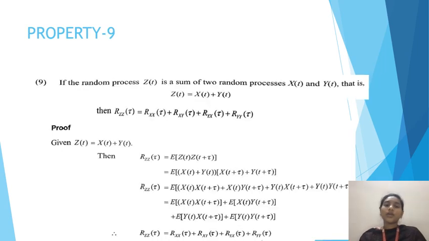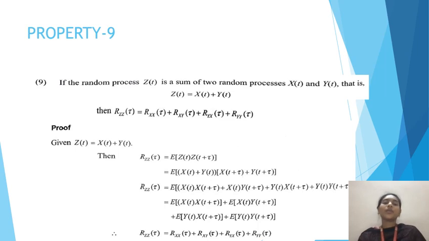So, this is the last property of autocorrelation function, which is, if the random process z(t) is a sum of two random processes, x(t) and y(t), that is z(t) is equal to x(t) plus y(t), then Rzz of tau is equal to Rxx of tau plus Rxy of tau plus Ryx of tau plus Ryy of tau. So we have to prove this statement.